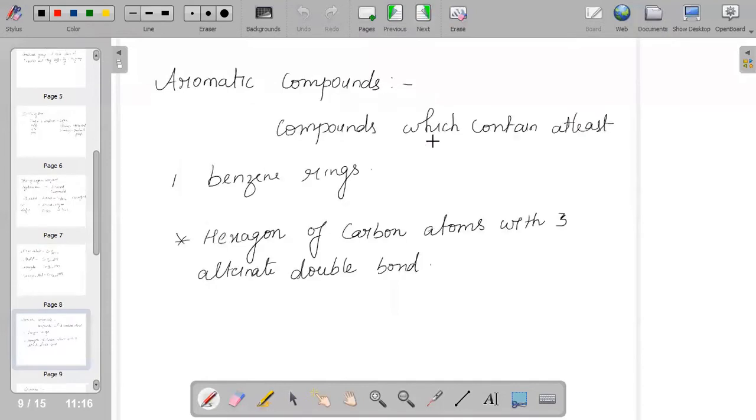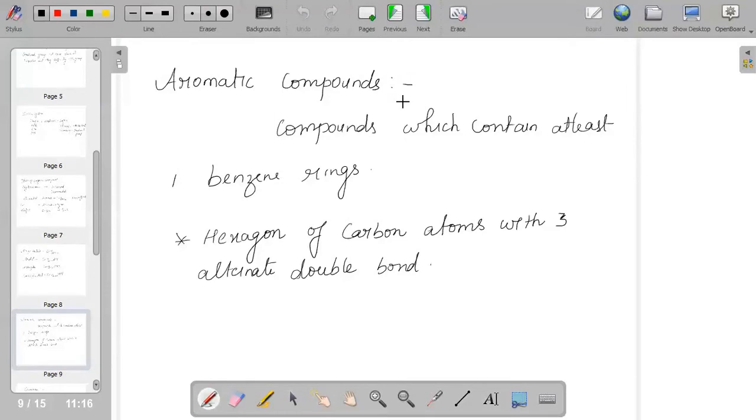Next, we talk about aromatic compounds. What are aromatic compounds? As the word aromatic itself suggests, we should have a benzene ring in it. Aromatic compounds are compounds which contain at least one benzene ring.